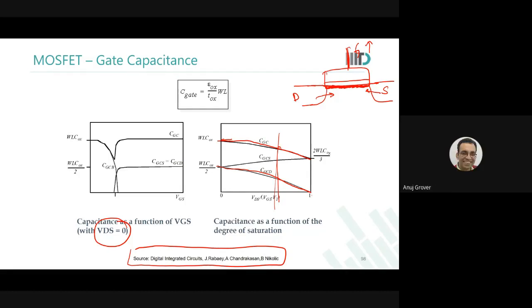Yes, sir. So once the inversion layer is formed, the model says that the gate capacitance, instead of being with the bulk, तो जब तक ये inversion layer नहीं था, what was the status? If there was any change in gate voltage, where would the charge come from? You would increase or decrease the depletion width of it. Am I right? Yes, sir. So where was this charge of the depletion layer coming from? From the body. Yes. So till the time the inversion layer appeared, the capacitance was between gate and bulk.